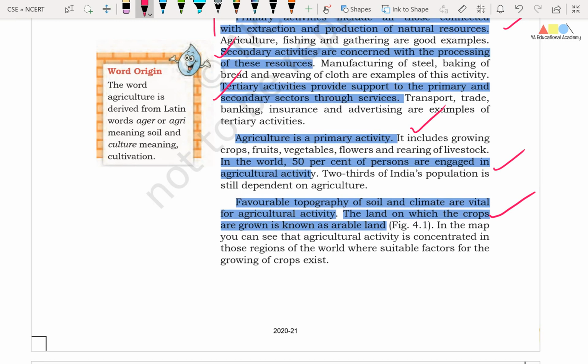What are the important ingredients? Favorable topography of soil and climate. Right friends, the land on which the crops are grown is known as arable land.